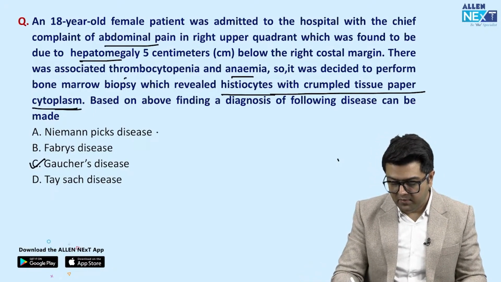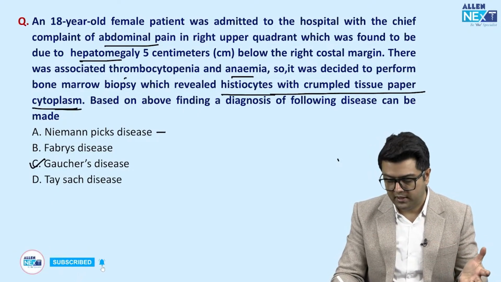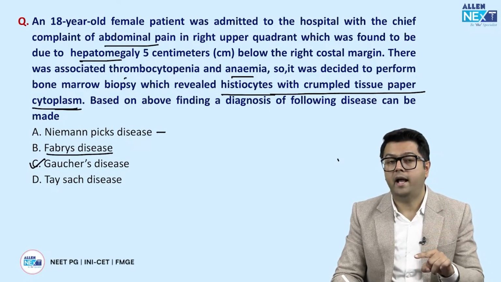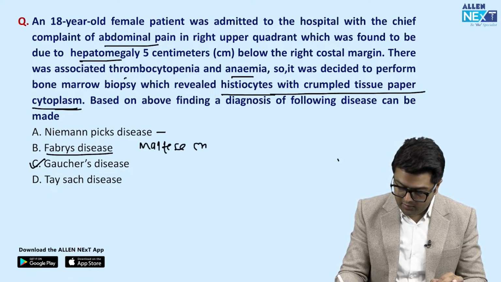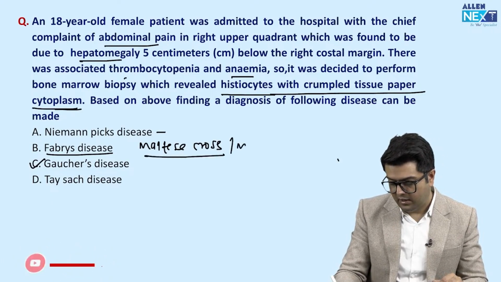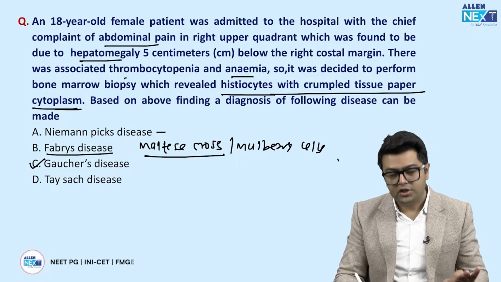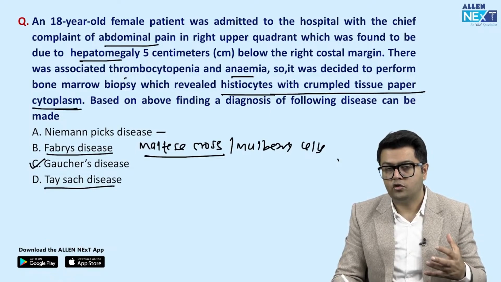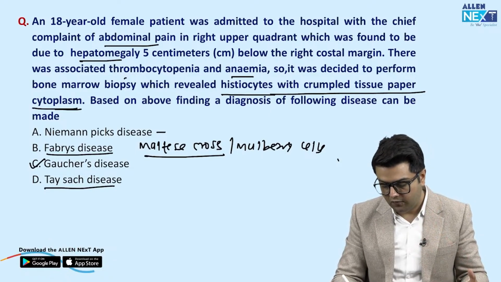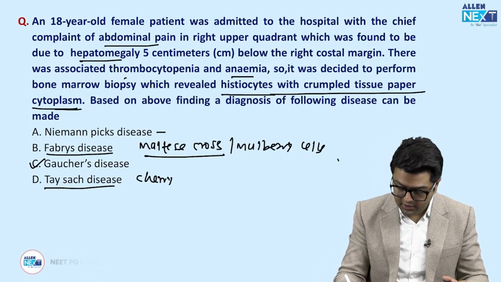Glucocerebrosidase. Guys, in Niemann-Pick disease, you will find soap bubble histiocytes. Soap bubble or foam cells. In Fabry's disease, urine has Maltese cross appearance. Okay, Maltese cross or mulberry cells in the urine. Fine. Gaucher's has crumpled tissue paper appearance. Tay-Sachs disease has onion skinning of lysosomes. When you do a biopsy, onion skinning of lysosomes can be seen there. Right, guys? And cherry red spot. Don't forget cherry red spots, which are very, very important.